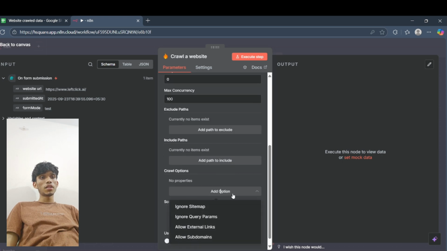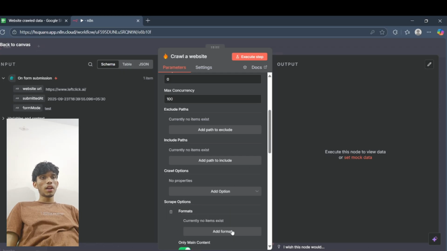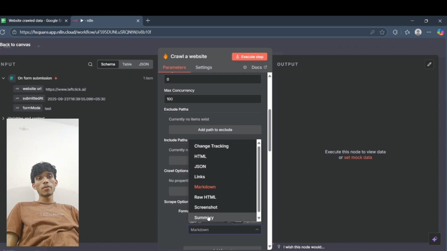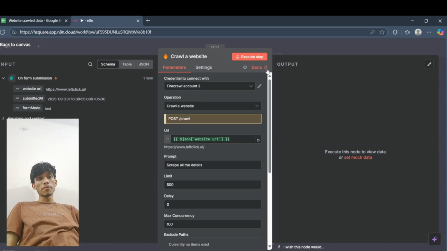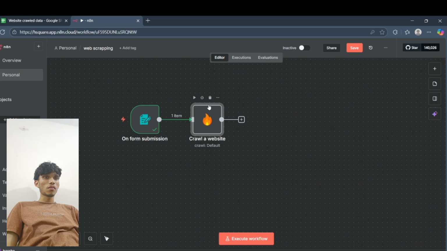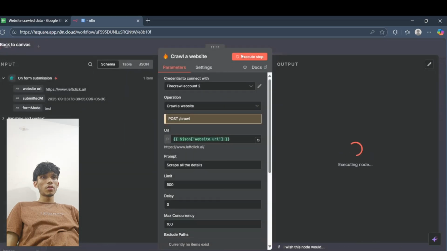If you want it in the form of a summary, you can go right here, add option, choose format and change it from markdown to summary. I'll just keep it in markdown because I'm going to use an LLM for the summary, since I think the built-in summary is not free. I'll click on execute, and we'll get all the data right here.